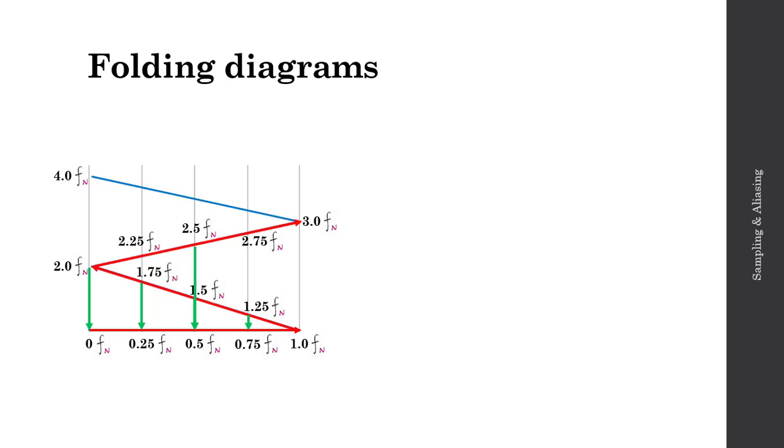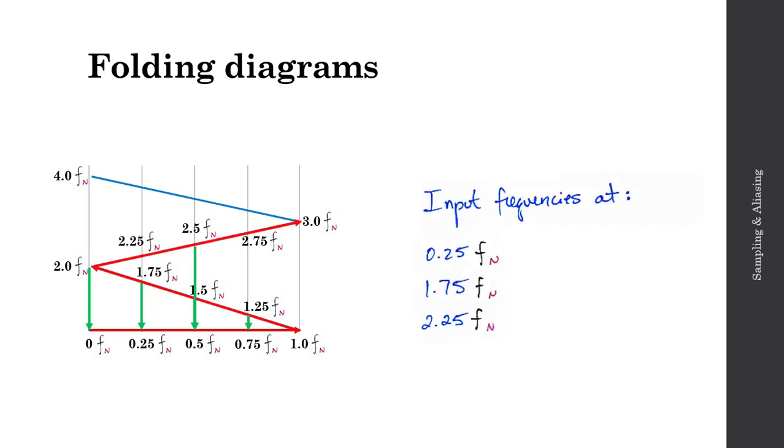As a specific case then, if I have input frequencies at 0.25 times my Nyquist frequency, 1.75 times my Nyquist frequency, or 2.25 times my Nyquist frequency, they'll all fall on this line here. And in each case, they'll all alias down to 0.25 times the Nyquist frequency. So all 3 of these cases will look the same in the reconstructed sampled signal.